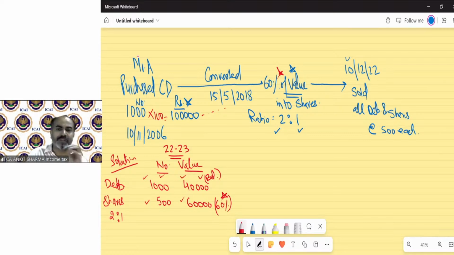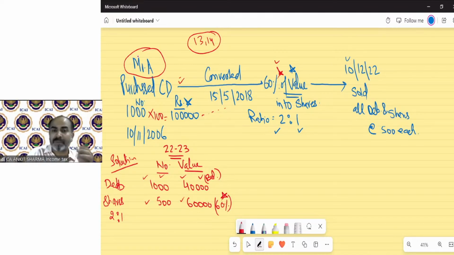So now there are two separate assets. There is no period of holding from the old assessee concept applicable, and no cost of acquisition of the previous owner. That concept is not applicable because the owner does not change. In this situation, in case of numbers 13 and 14, the owner does not change, the asset changes. Earlier you had debentures only, now you have debentures plus shares.